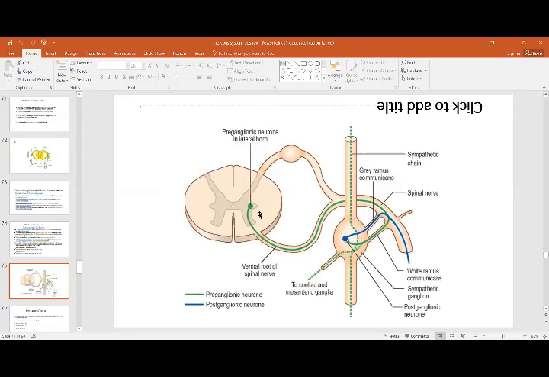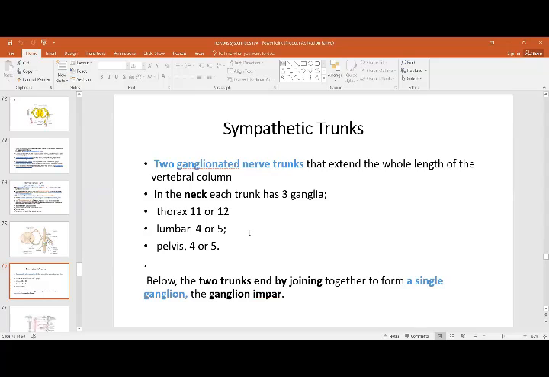You see in this, they pass through the white ramus, through the sympathetic ganglia, and you have the postganglionic. This postganglionic enters the spinal nerve, and then goes to the target organs. So this was the general outline. Then you have the sympathetic trunks. These are the gangliated trunks that I showed you on either side. This is in the neck,